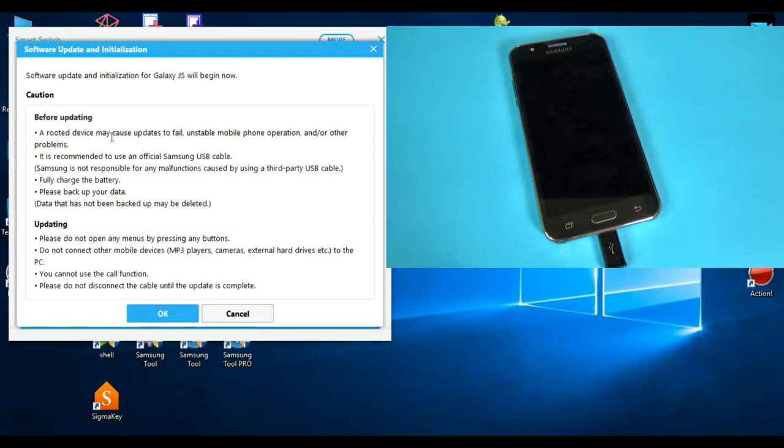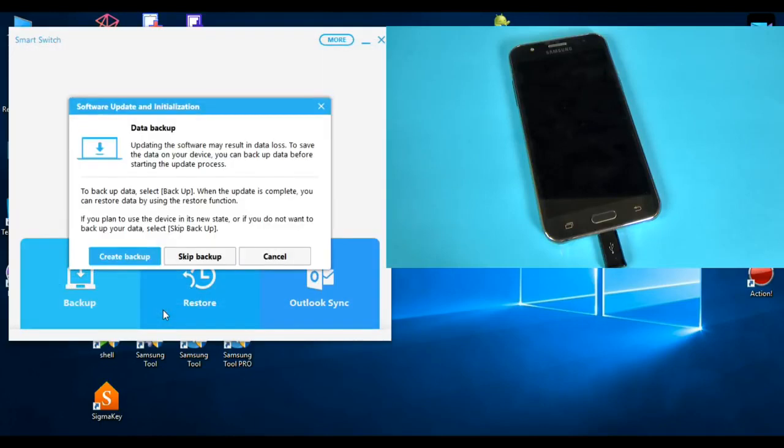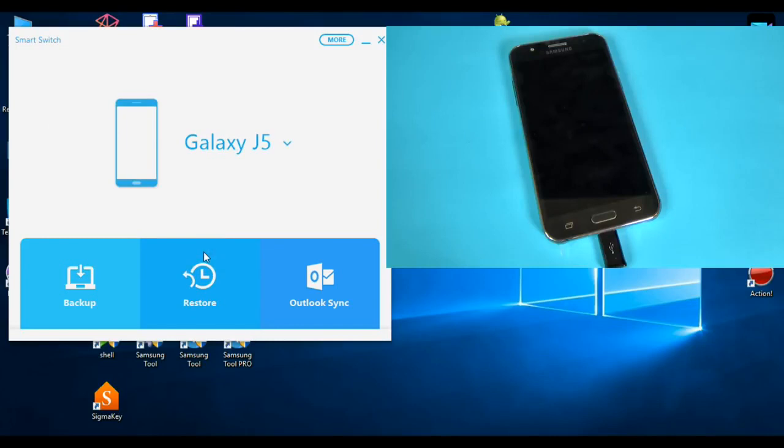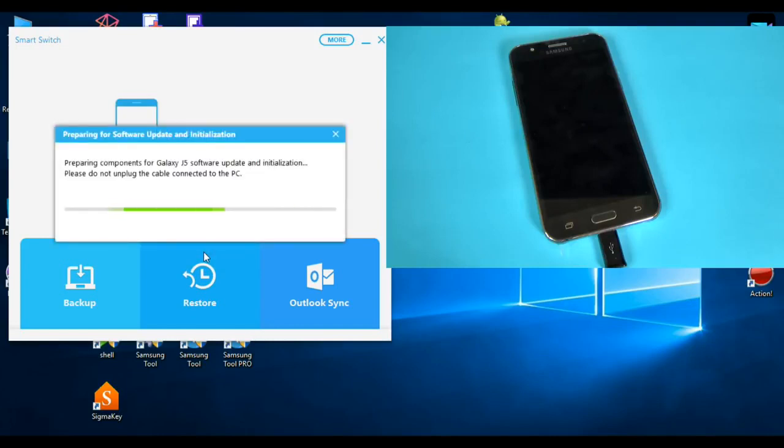Okay, a rooted device may cause update to fail. Okay, just click OK. Data backup, you can create now a backup. I will click on skip backup, and now just wait.